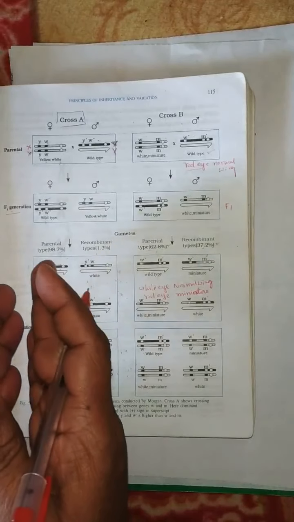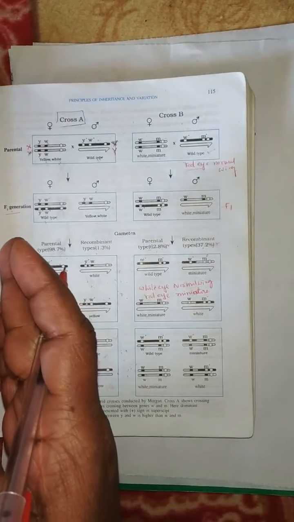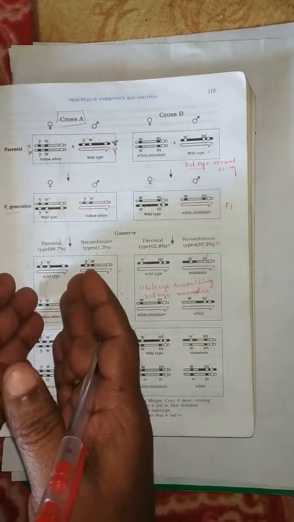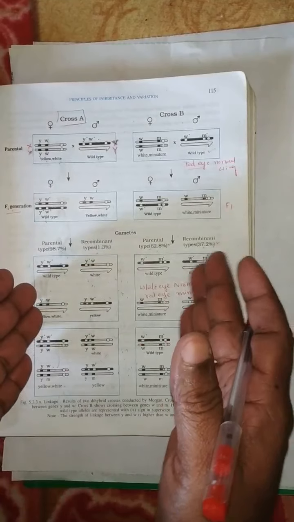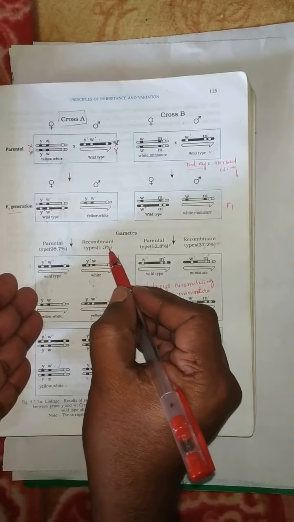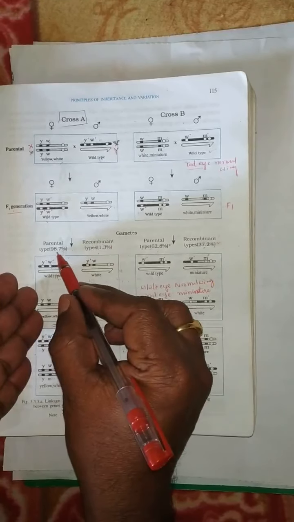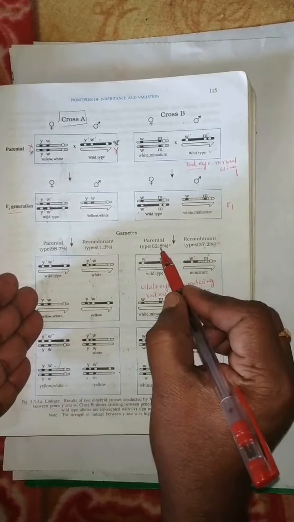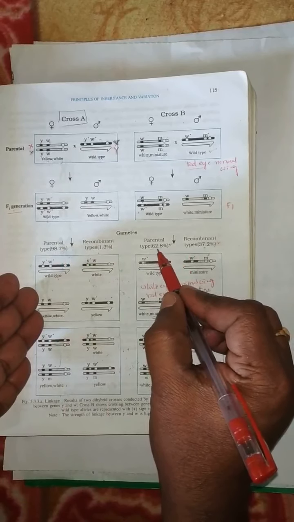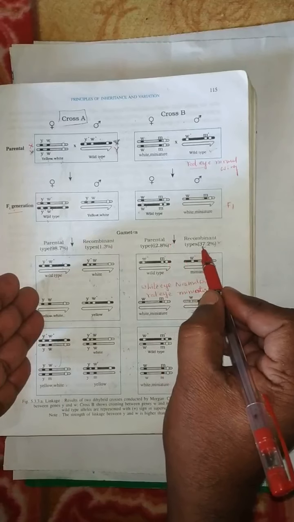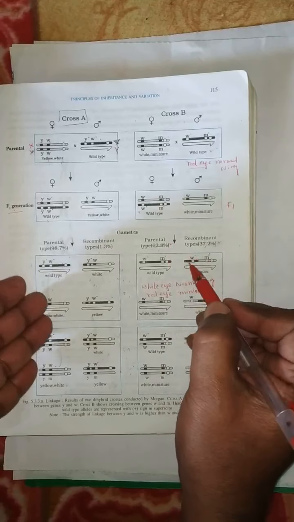Both are Drosophila melanogaster, fruit flies only. What is the reason for this different recombinant frequency?